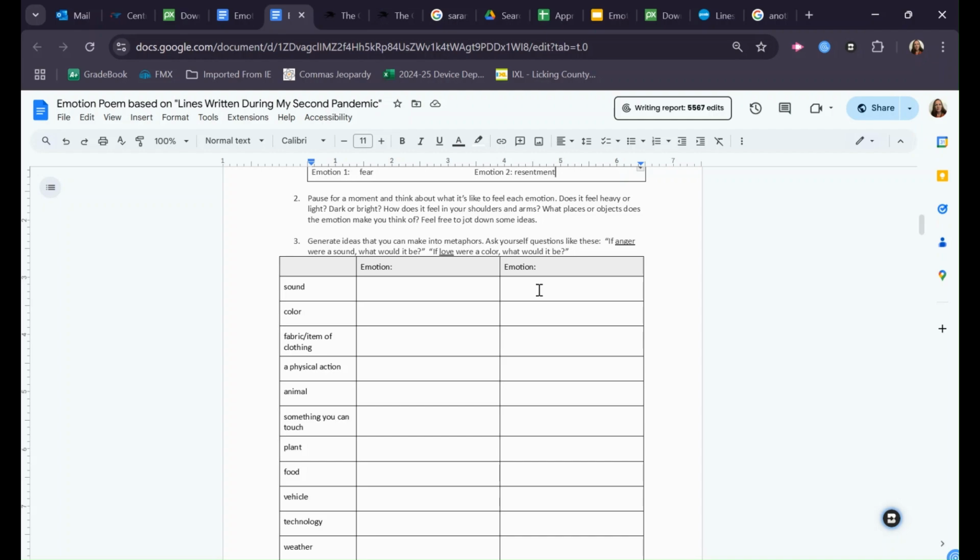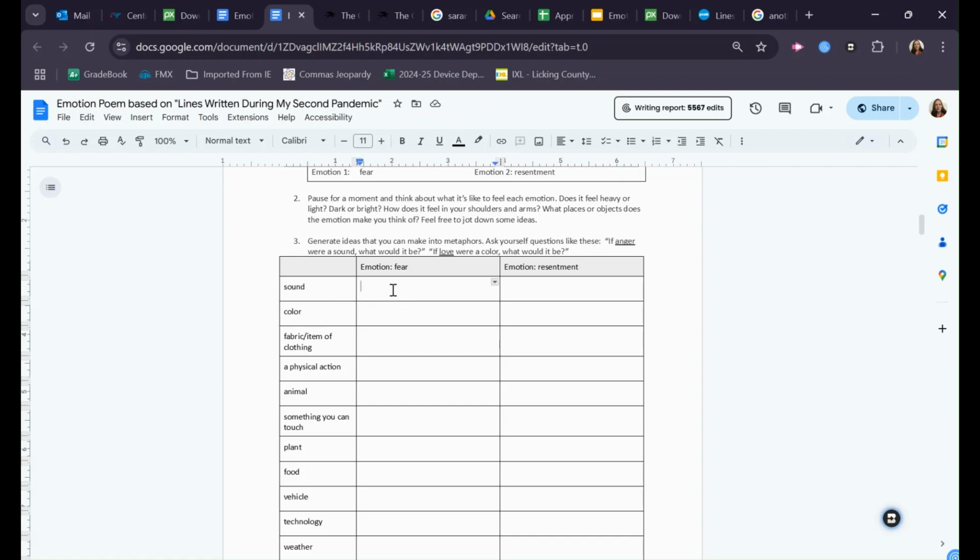So, a way to create metaphors is just to generate a lot of comparisons that seem random, knowing that some of them are going to be bad, but that some of them might be really great and material that you can work with. So, go ahead and use the chart here. We're going to jot down our first emotion here. So, I'll write fear. And then our next emotion, I'm going to write down resentment. And then for each of these columns, I'd like you to go through and ask yourself, if fear were this, what would it be? If the emotion were this, what would it be?